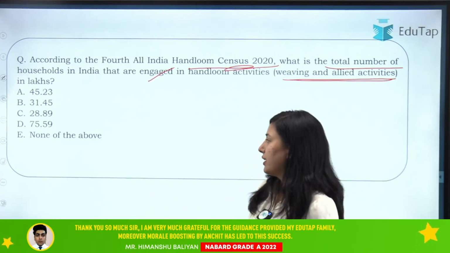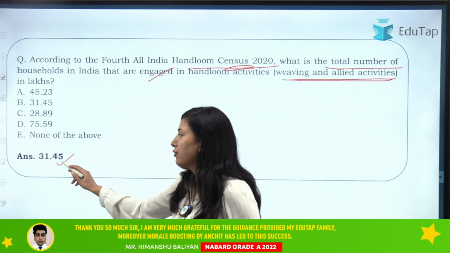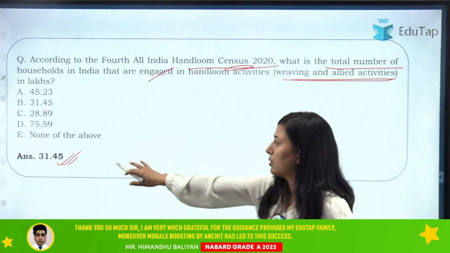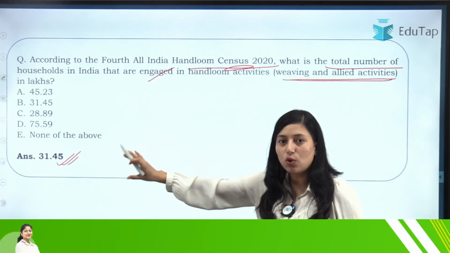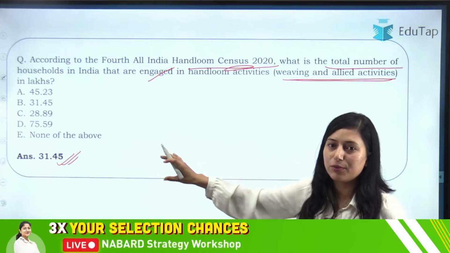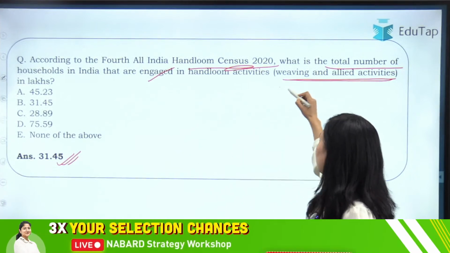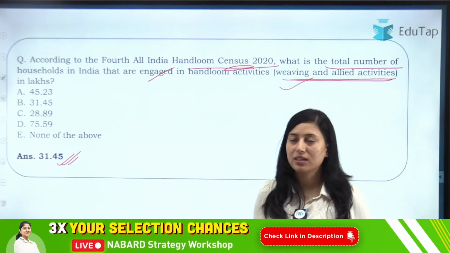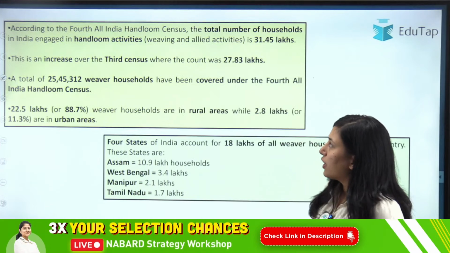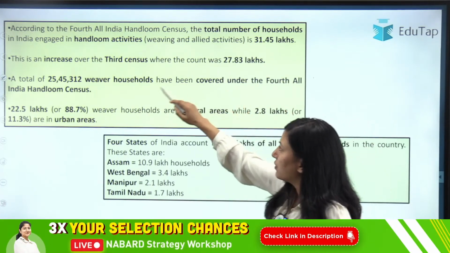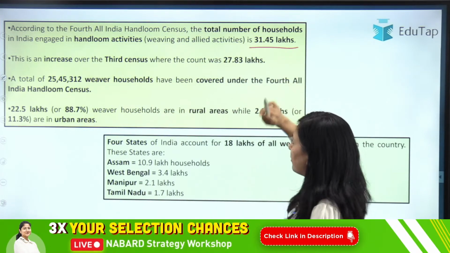Okay. So yes, the right answer is 31.45. Very good, Chetak. This is the total number of households involved in weaving and allied activities. So according to the census, the total number of households we have discussed is 31.45.